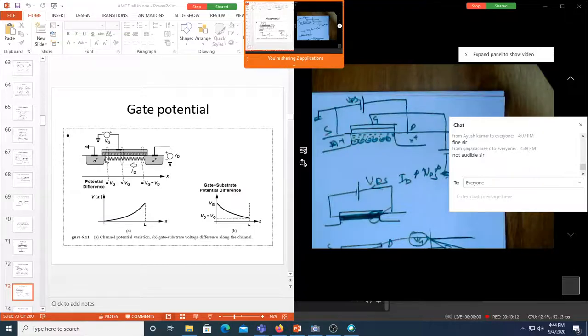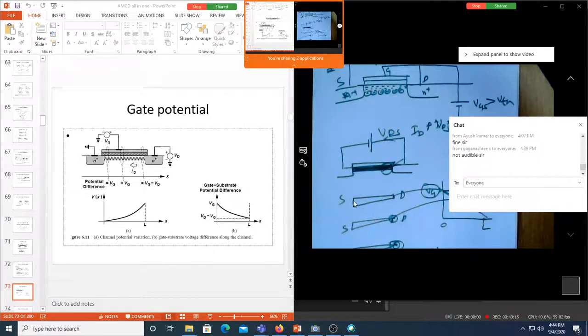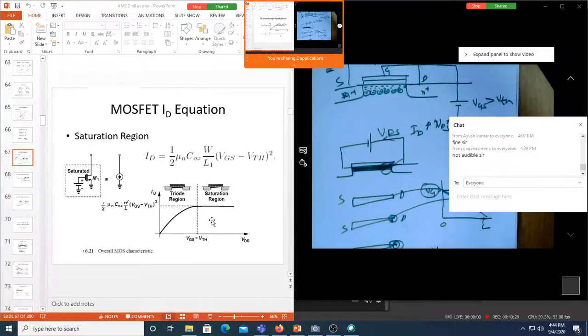Here it is maximum, that's why you have larger electron density here. When the gate to substrate potential drops, you have lesser voltage here, so a smaller number of electrons at the drain side. So that's what you have seen in this graph.